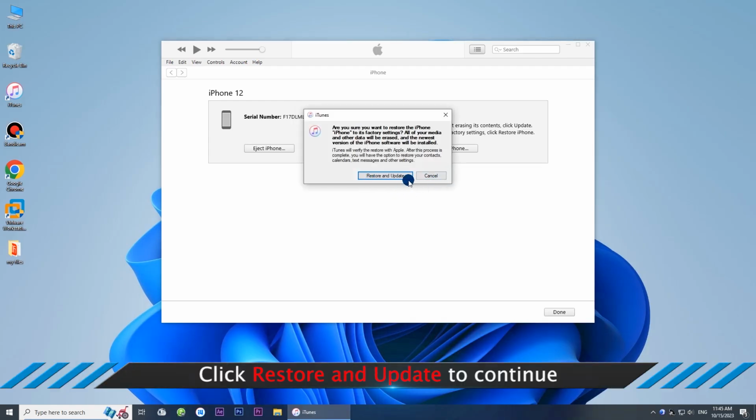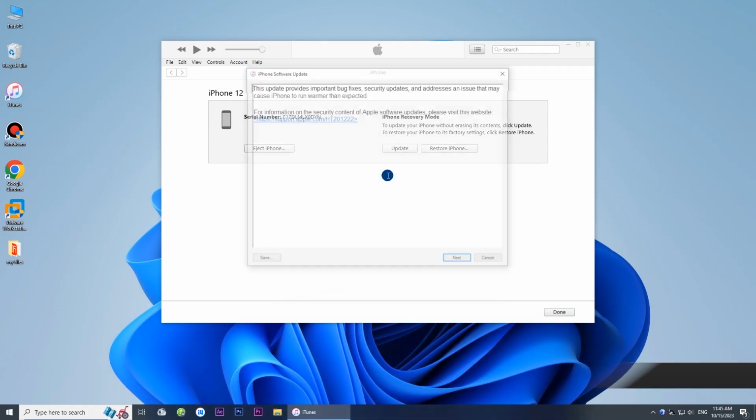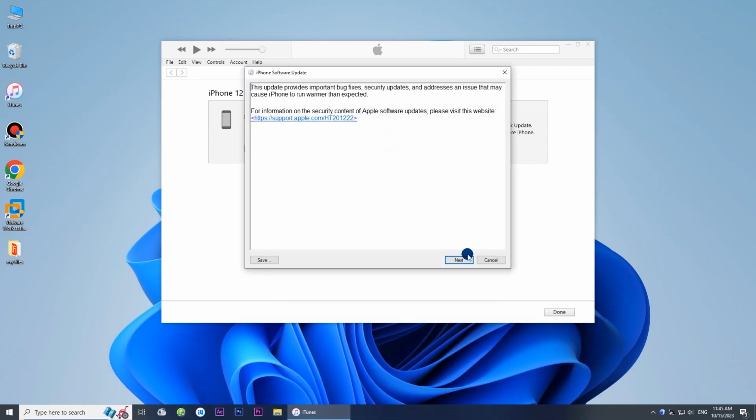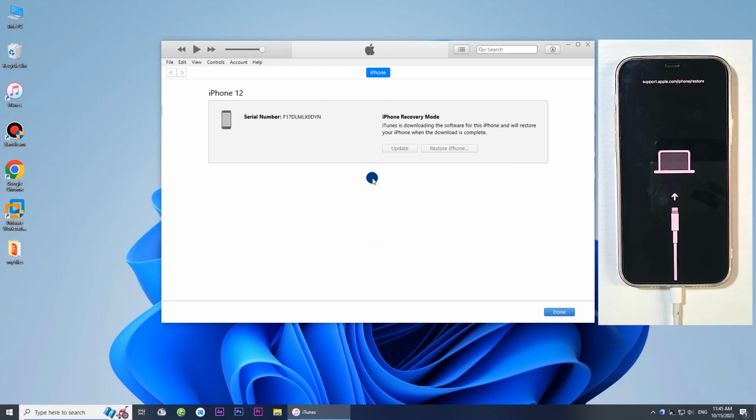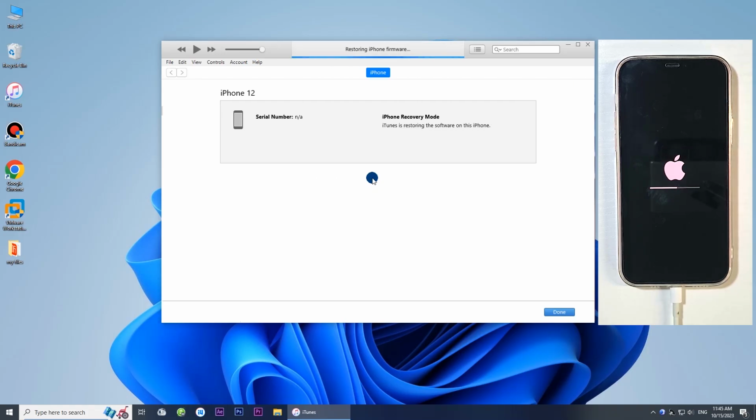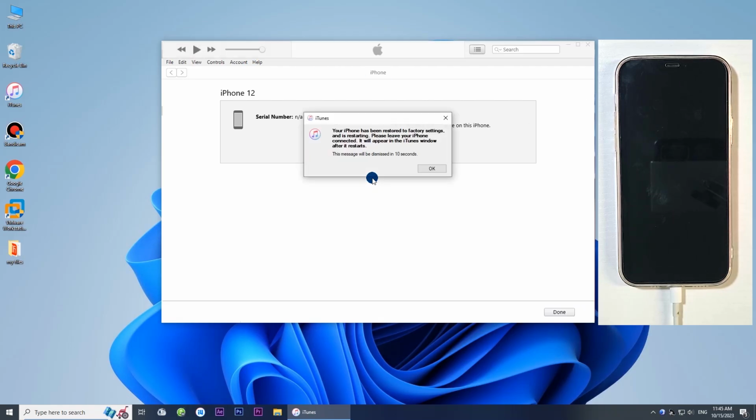Hit Restore and Update in the Confirm prompt. Minutes later, your iPhone is restarting with all data erased. You can set it up as new.